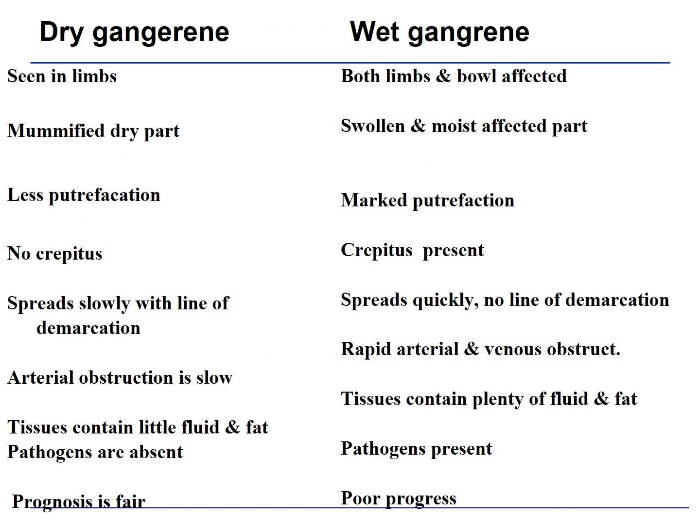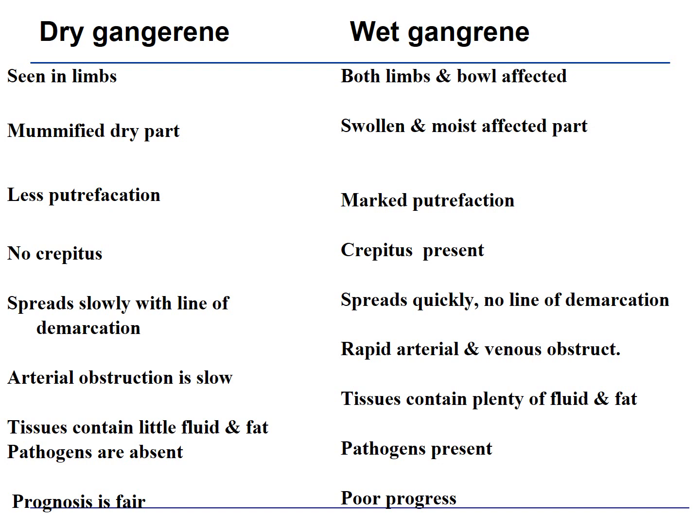So you should know the differences between dry gangrene and wet gangrene. Dry gangrene is commonly seen with limbs. Wet gangrene can be seen in both limbs as well as in the bowel. Dry gangrene will show mummification of the affected part. It becomes dark black in color, dry and shrunken, whereas in wet gangrene it is swollen and moist. Dry gangrene has less putrefaction as compared to wet gangrene, and wet gangrene will show crepitus because of production of gas by the bacteria.